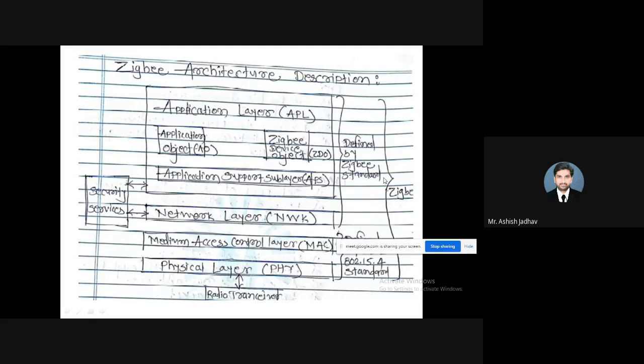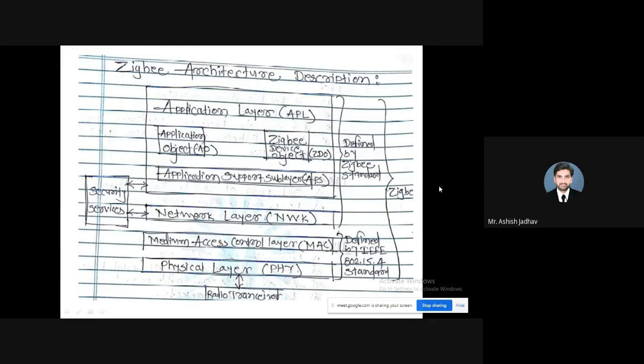Let me clarify the protocol stack of BLE, the protocol stack of Zigbee, and the protocol stack of Wi-Fi. These are very important questions. One of them is displayed here. It is the protocol stack of Zigbee, or you can say the Zigbee architecture. So let us understand those different layers one by one.